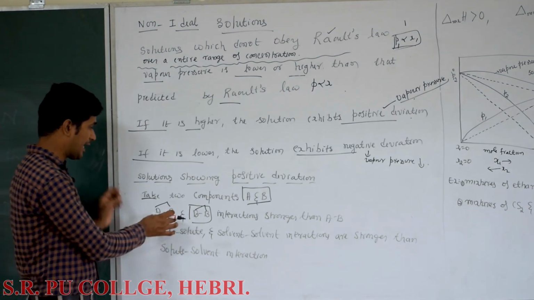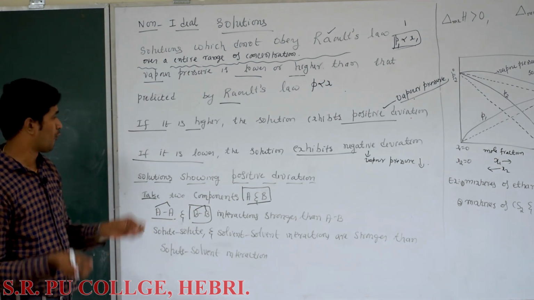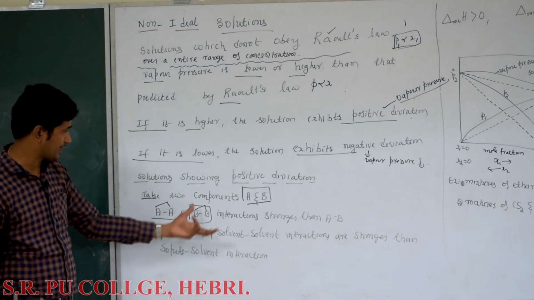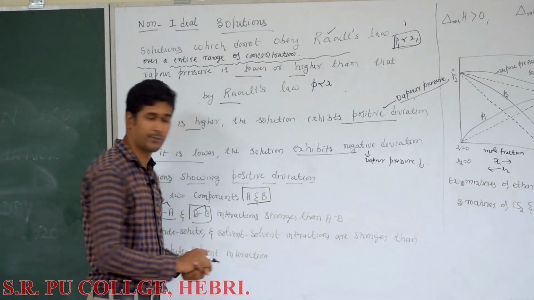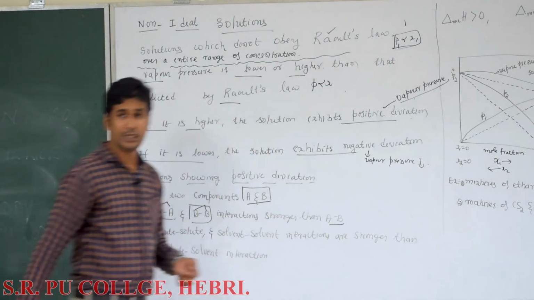AA and BB interactions are present initially. Once you mix these two components, a new interaction is developed between A and B, which is known as AB interaction.